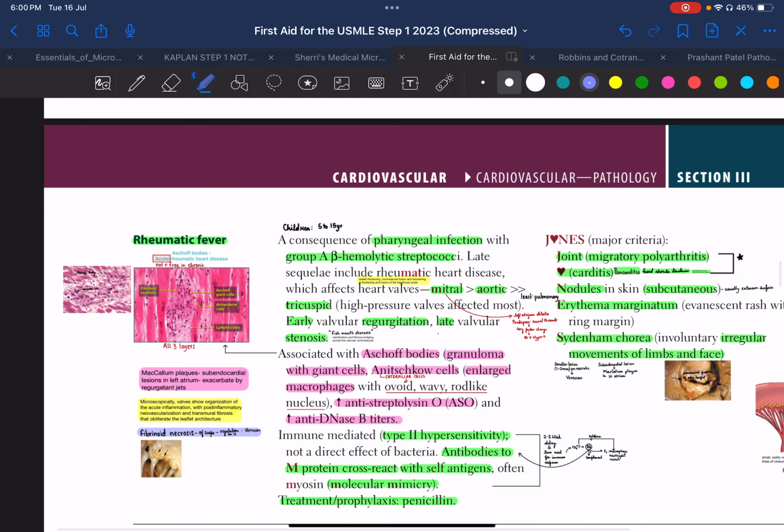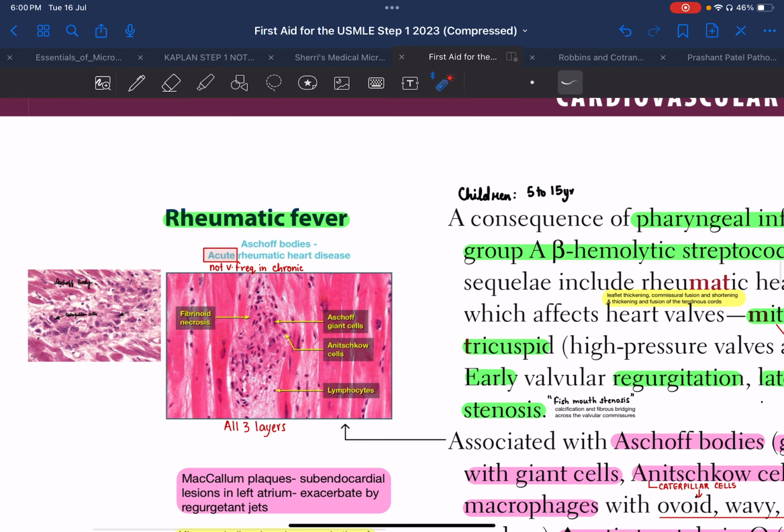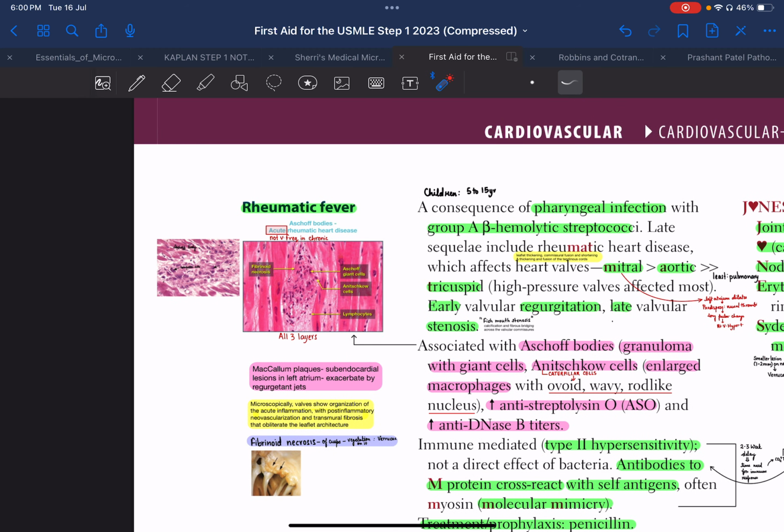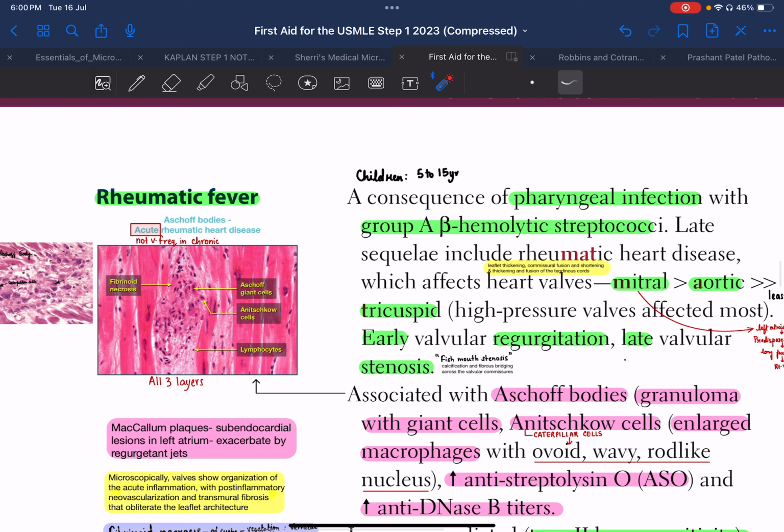So today we'll be discussing rheumatic fever. So basically, what is rheumatic fever? It is an inflammatory and autoimmune heart condition which follows a pharyngeal infection caused by group A beta hemolytic streptococci. The first lesion commonly occurs in children aged between 5 to 15 years.